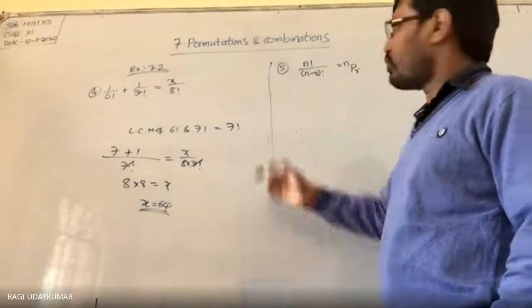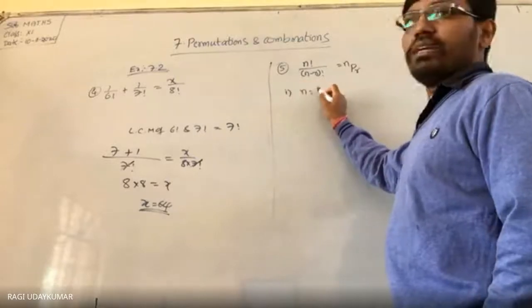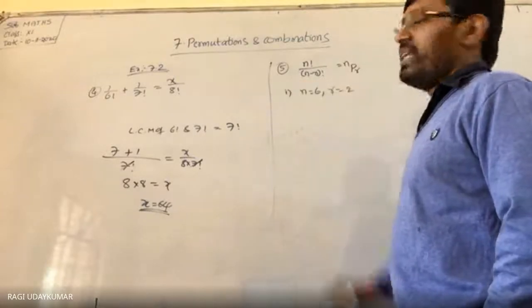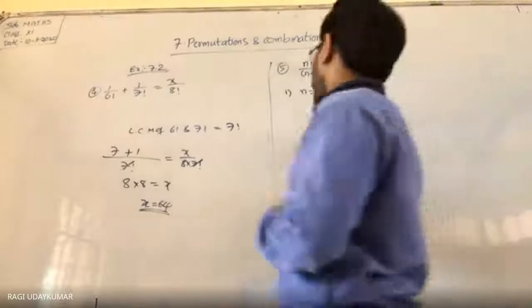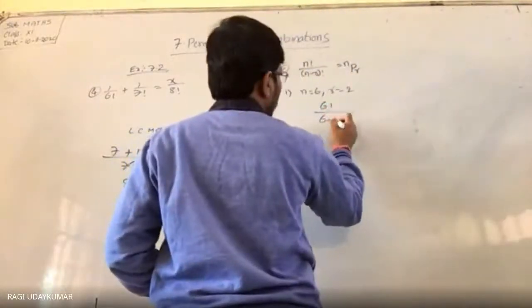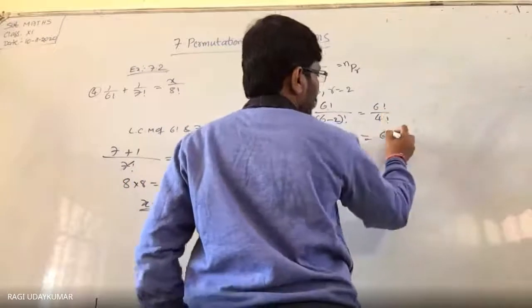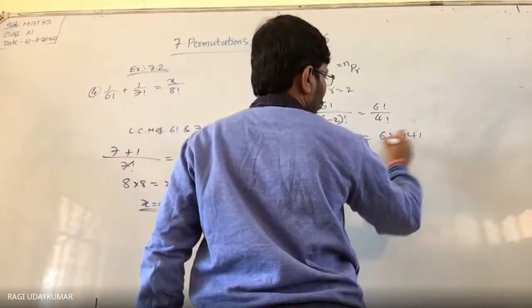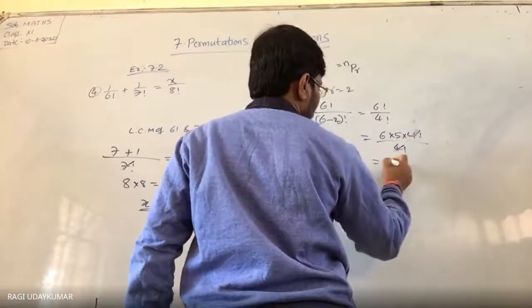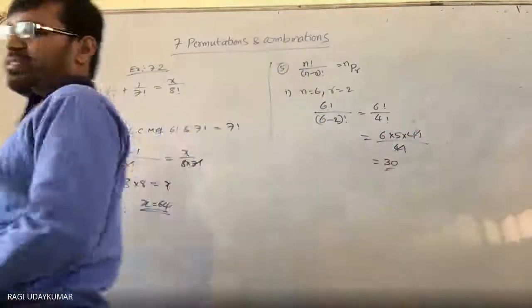But it is asking you to evaluate this. n is equals to 6, r is equals to 2 लिया, उसमें substitute करना है. 6 factorial by 6 minus 2 factorial. So 6 factorial by 4 factorial. 6 factorial का क्या होगा? 6 into 5 into 4 factorial by 4 factorial. 4 factorial can get cancelled. That is the answer.